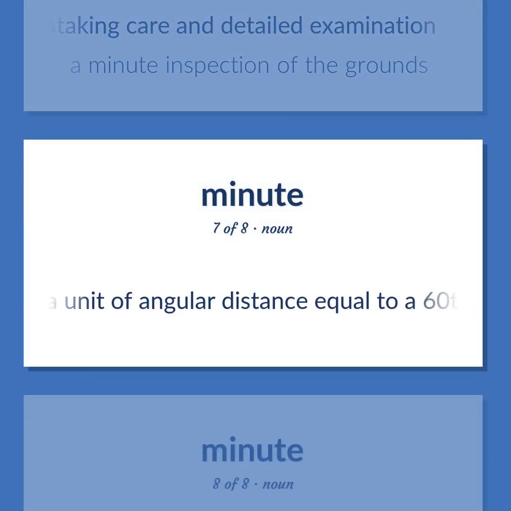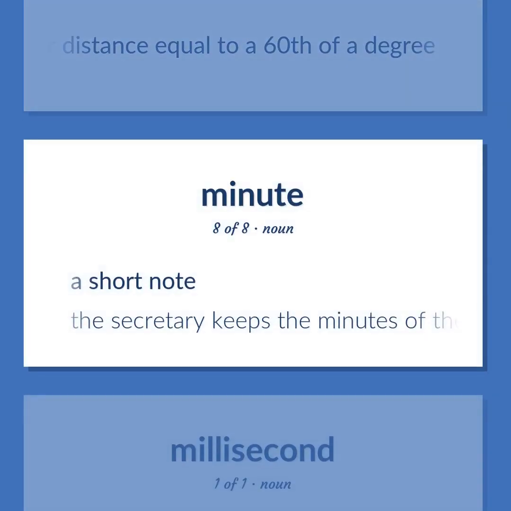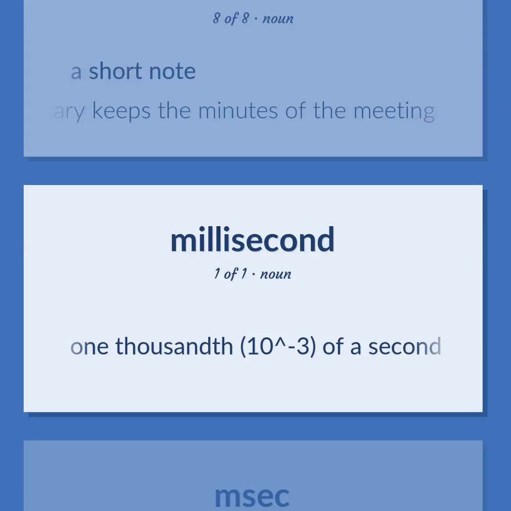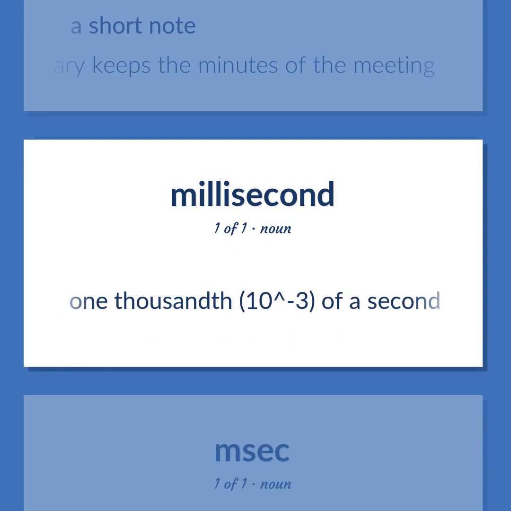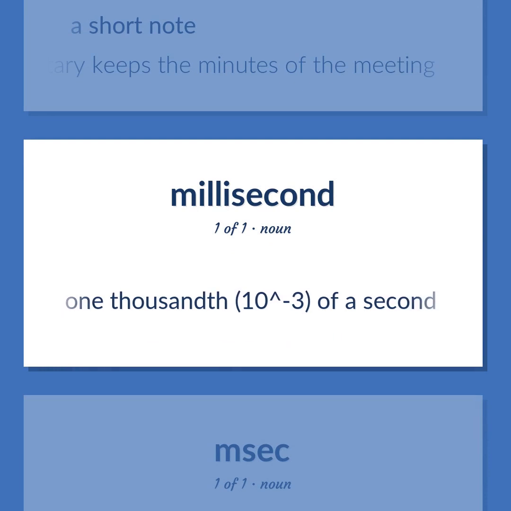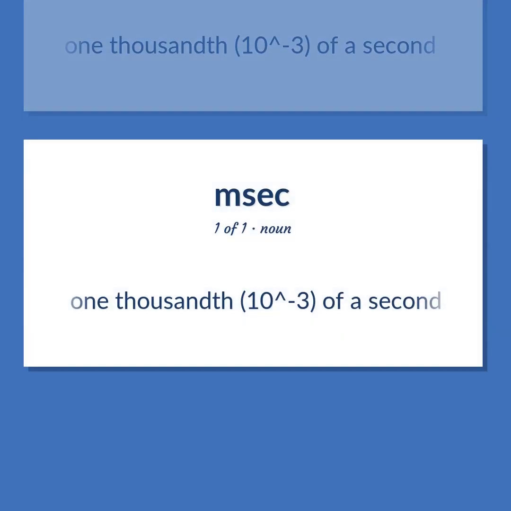A unit of angular distance equal to a 60th of a degree. A short note. The secretary keeps the minutes of the meeting. 1,000th, 10 to the power of -3, of a second.